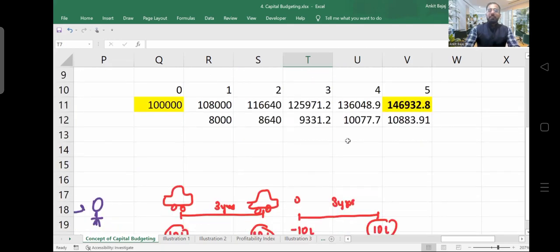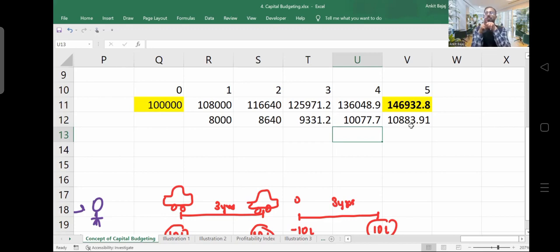Now, guys, if you see here, this is the future value of 1 lakh rupees. So the 5-year future value is 1,46,932. Which means you are investing 1 lakh rupees right now, and after 5 years you will be getting 1,46,932 rupees. If I ask you to calculate the present value of this future value for the 4th year, is it possible for you?